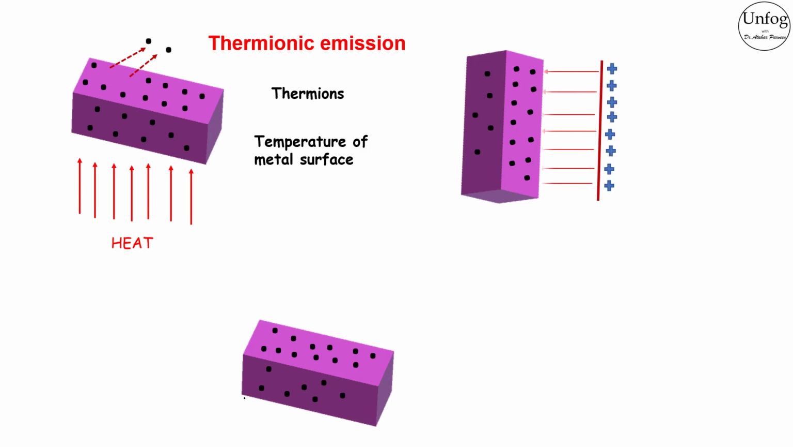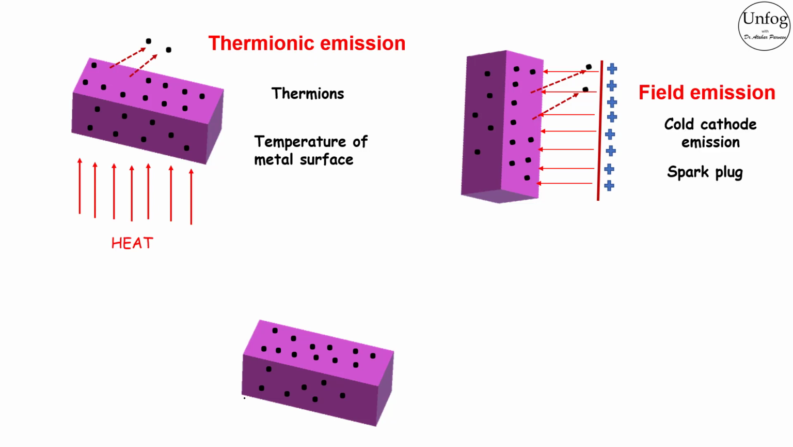You can also apply a strong electric field to the metal and electrons can be pulled out from the metal surface. This is known as field emission. It is also known as cold cathode emission, and this is what happens in a spark plug.